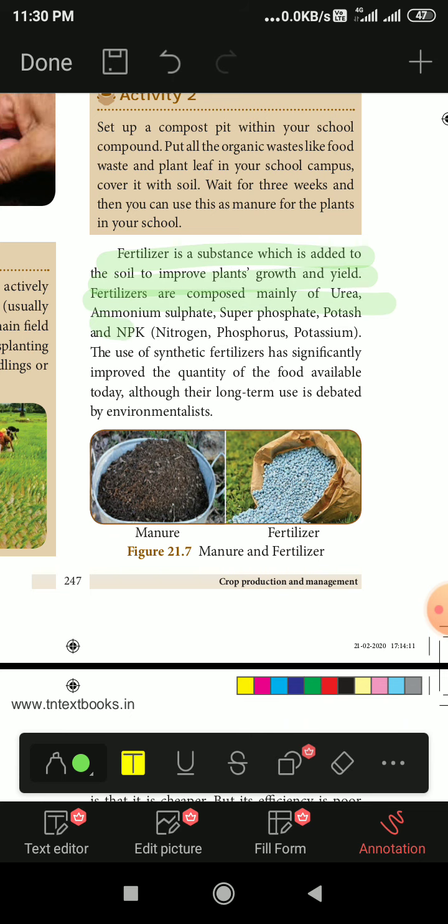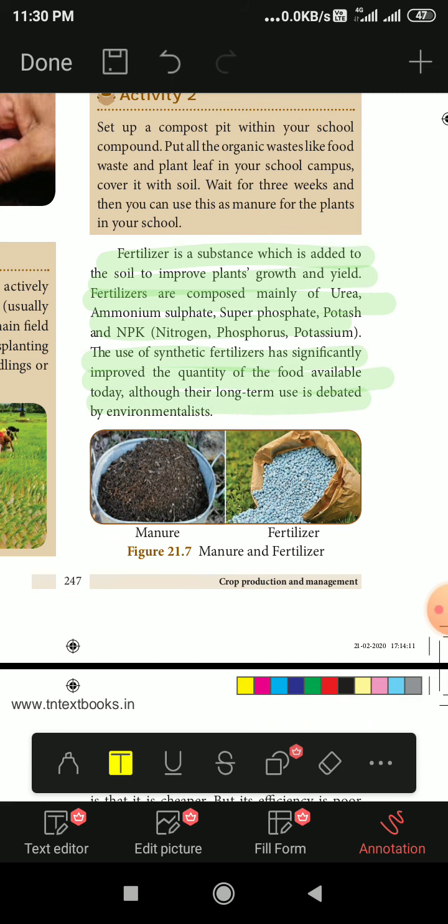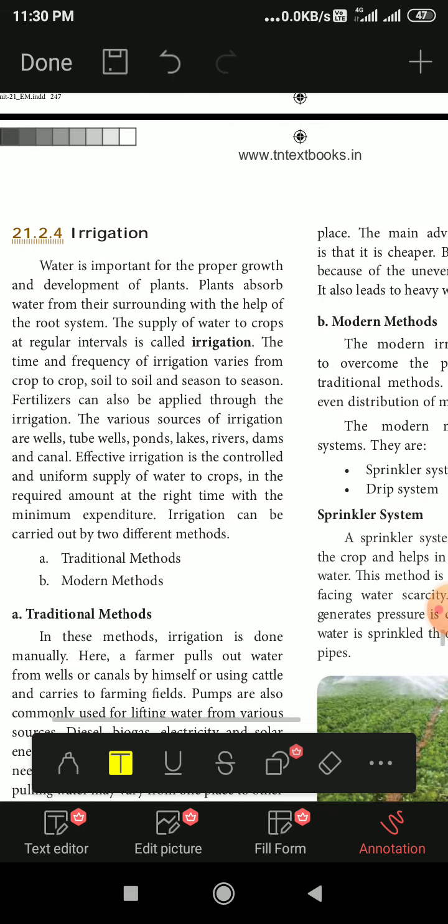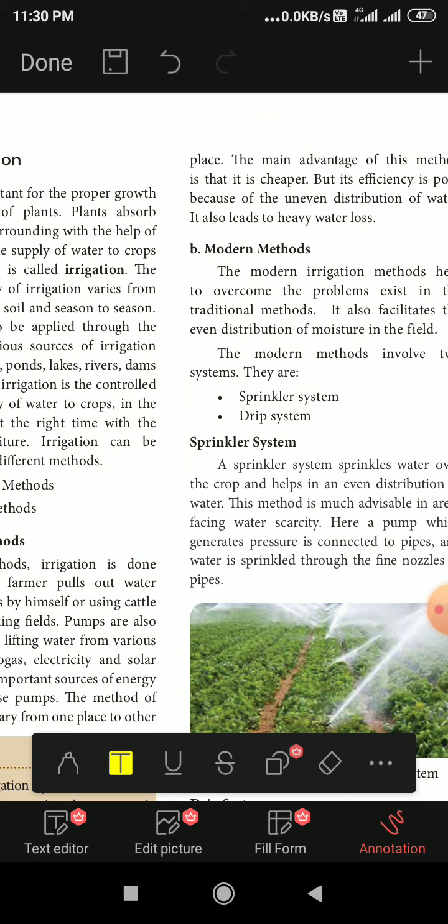Now a fertilizer is a substance which is added to the soil to improve the yield. Ammonium sulfate, super phosphate and NPK, that means nitrogen, phosphorus and potassium, are examples of fertilizers. The use of synthetic fertilizer significantly improves the quantity of food. When we use a good fertilizer, it helps the plants grow healthier. So here is the first part of how crop production can be increased: the plowing, then sowing the seeds. Thank you, students.